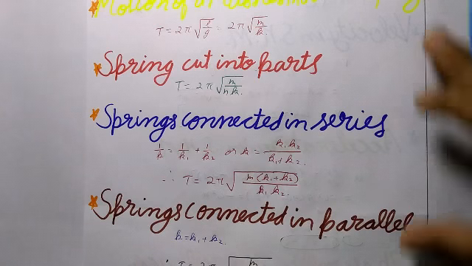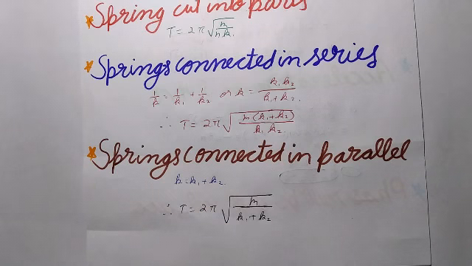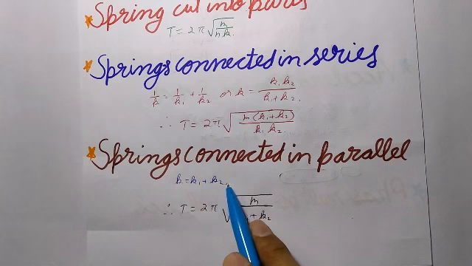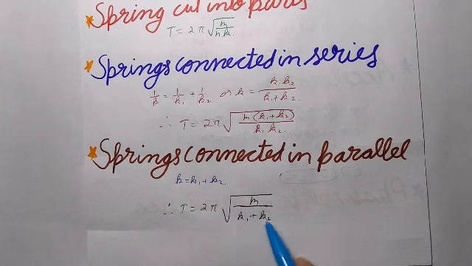Springs connected in parallel. If two springs of spring constants K1 and K2 are connected in parallel, then the spring constant K of the combination will be K = K1 + K2. Therefore, T = 2π√(m/(K1 + K2)).